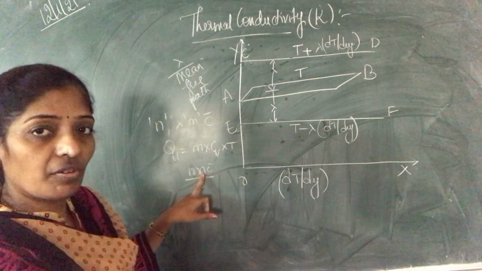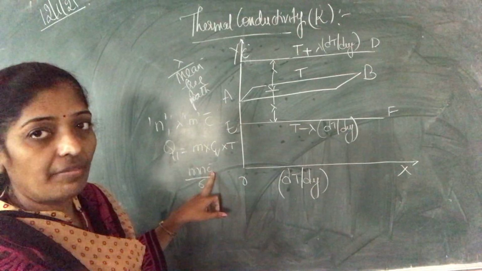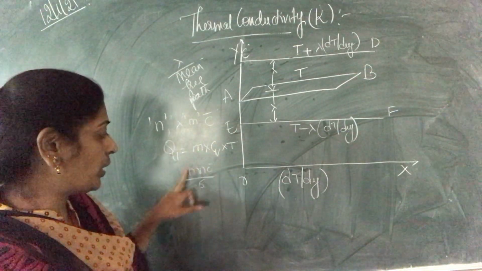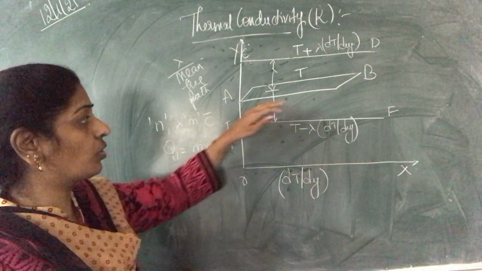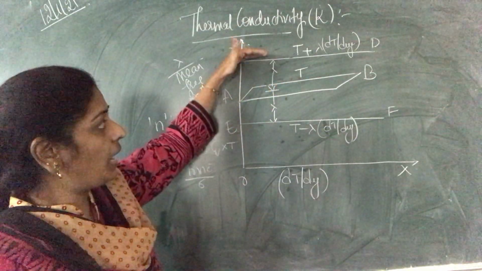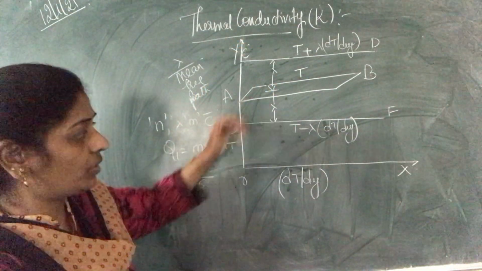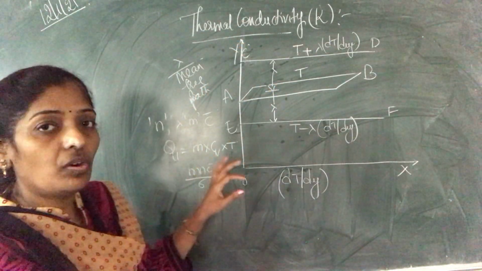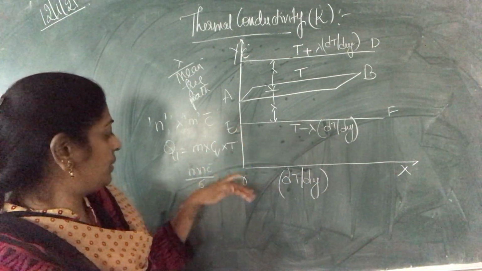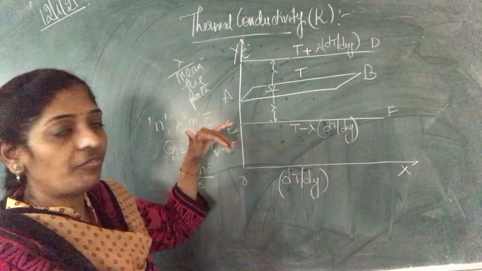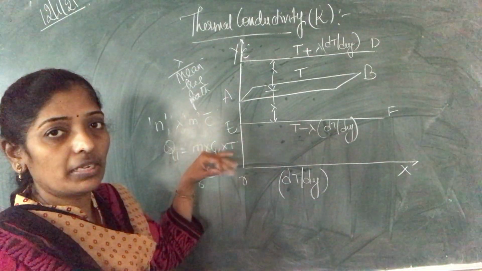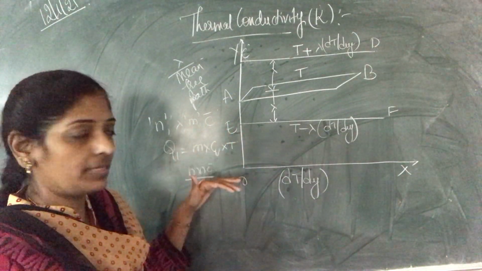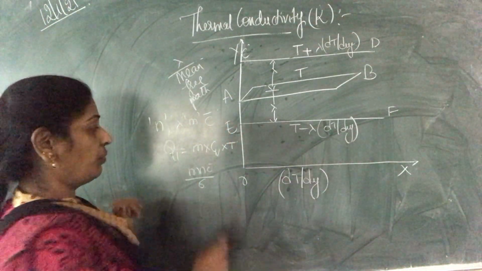Molecule, n is the number of molecules, c bar is the average velocity. These are the total mass of molecules crossing the AB layer from upward, and downward also the same mass. Because here the molecules will be moving upward and downward along three directions, that is the x-axis, y-axis and z-axis, so 1/3 of the molecules are moving.